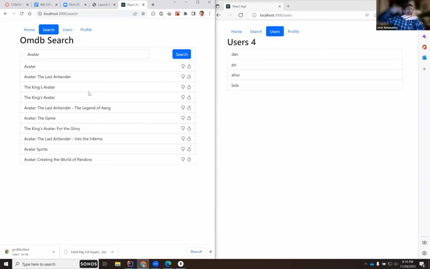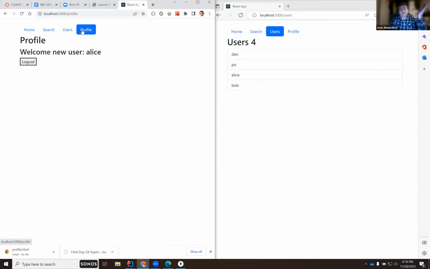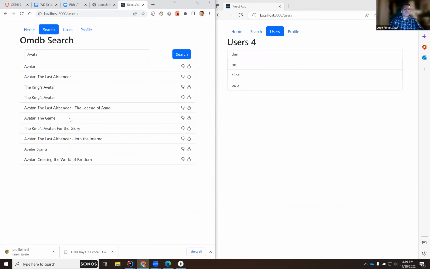This is somebody else's database, way over there at OMDB. So how do we store that? If I go to a profile, I would be able to see that Alice likes Avatar or whatever other movie she likes. Everybody good? Okay, so let's work on that.